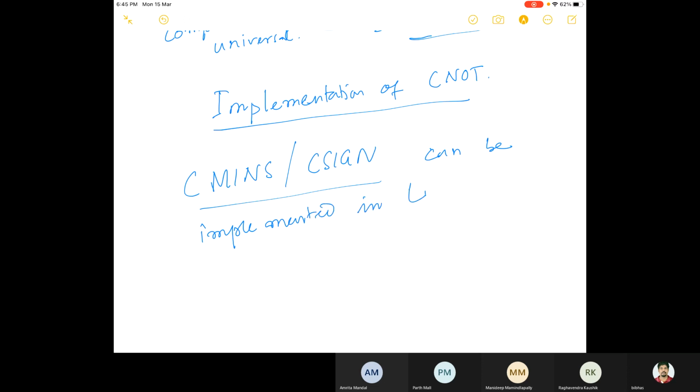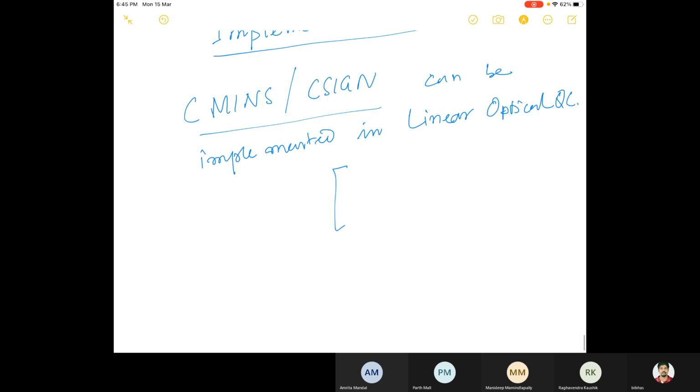Maintained in linear optical quantum computing. Okay, so that gate, I'll just write it down: 1 0 0 0, 0 1 0 0, 0 0 1 0, 0 0 0 minus 1. Then the question will be, can I implement the CNOT gate using this gate? Because this gate can be implemented experimentally, and it is possible.